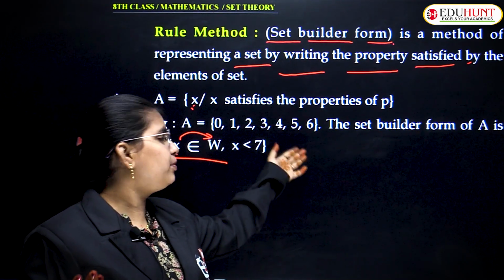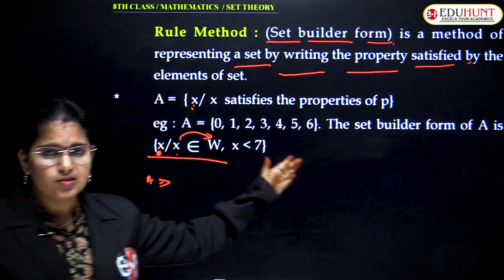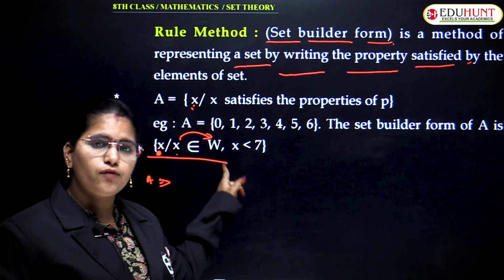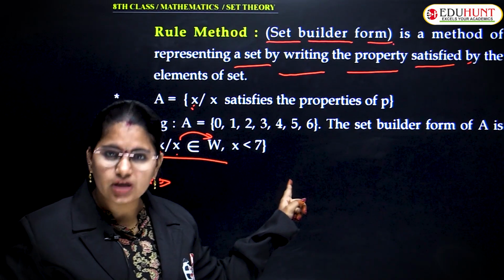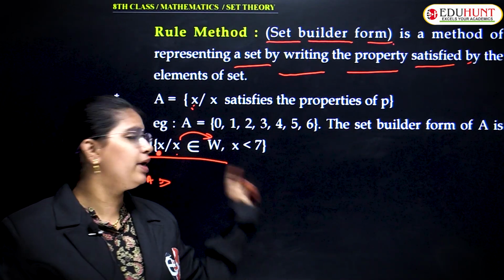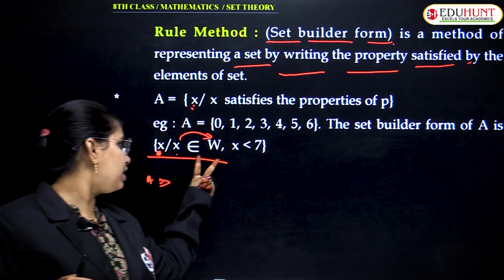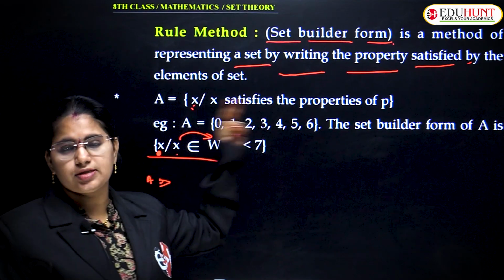The whole numbers I am writing are less than 7, correct? So I am taking such type of whole number, X belongs to W, and at the same time X must be less than 7.